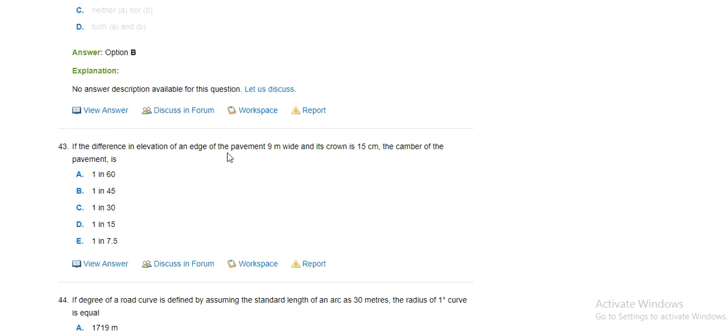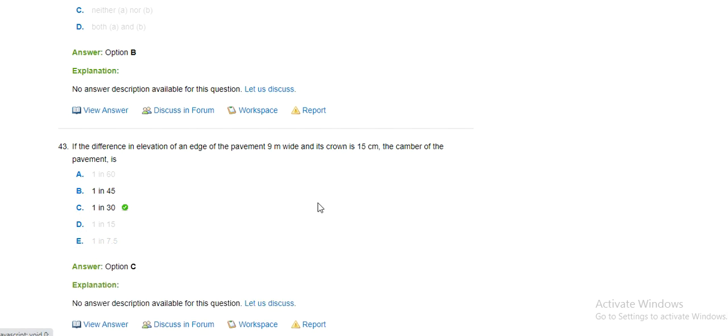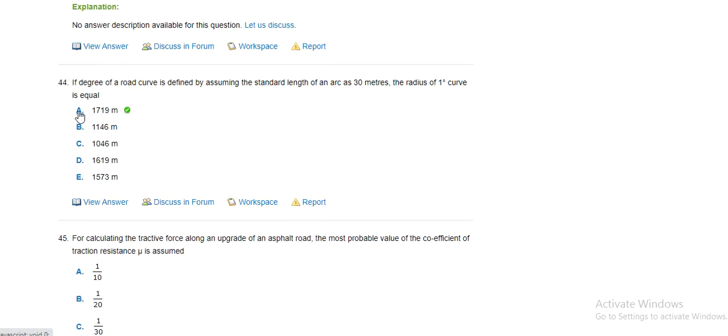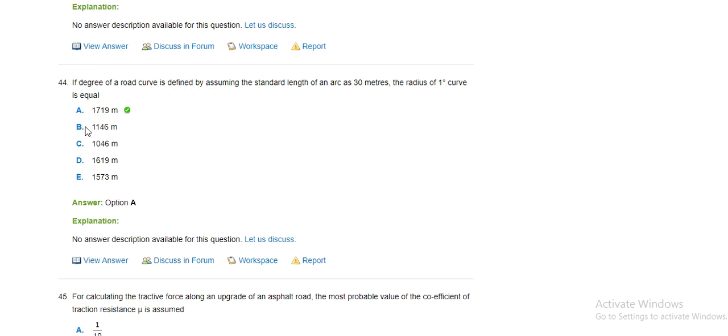The difference between the elevation of edge of a pavement of 9 meter and its crown is 15 centimeter. The camber of pavement is 1 in 60, 1 in 45, 1 in 30, 1 in 15, 1 in 7.5. So our correct answer is 1 in 30. The degree of curve is defined by standard chord of 30 meters. Radius of one degree curve will be 30 meters, then 1719.